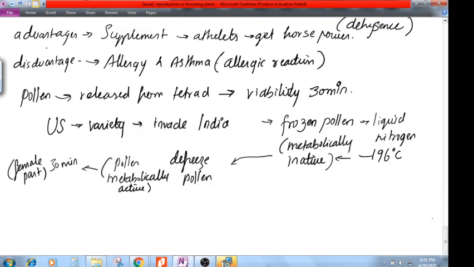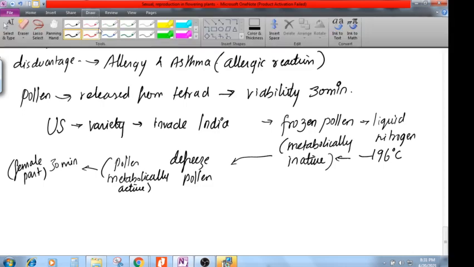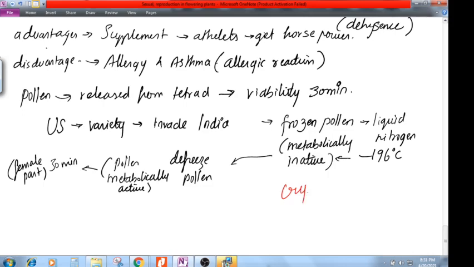The whole process of preserving a pollen grain for a long time is called cryopreservation. It is done with the help of liquid nitrogen, and the temperature of liquid nitrogen is important.